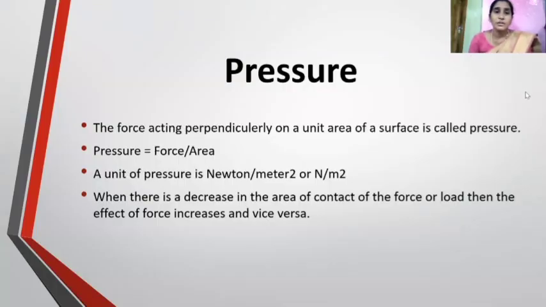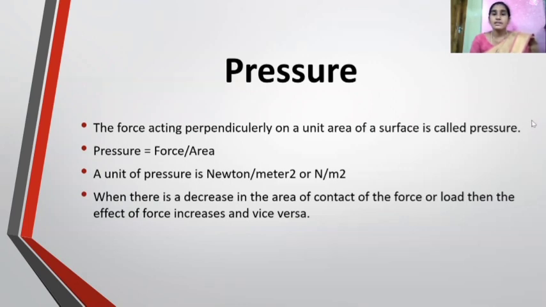So, if the area of contact is more, then the pressure is less. If the area of contact is less, then the pressure is more. Now, we will define pressure. Pressure is defined as the force acting perpendicularly on a unit area of a surface. The pressure is denoted with capital P. The formula for pressure is force by area, P equals F by A. The unit of pressure is Newton per meter square.